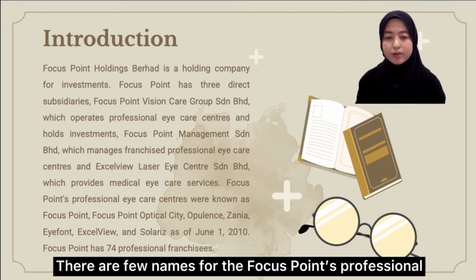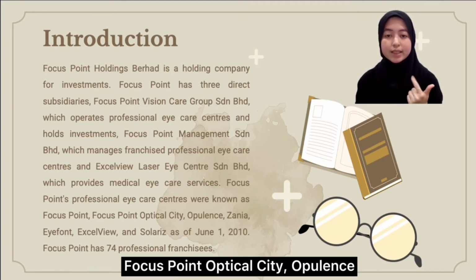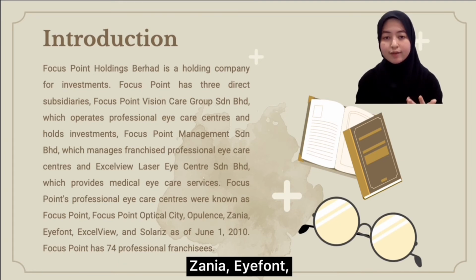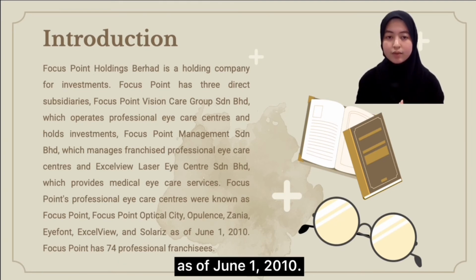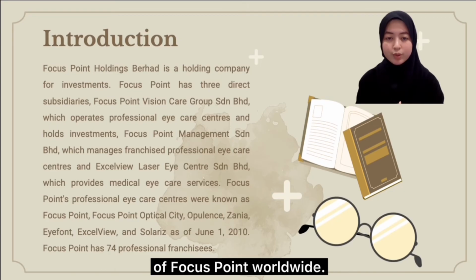There are a few names for the Focus Point Professional Eye Care Centers, which are Focus Point, Optical City, Opulence, DANIA, iPhone, AZRI, and Solaris as of June 1st, 2010. Not to forget that there are 74 professional franchises of Focus Point worldwide.